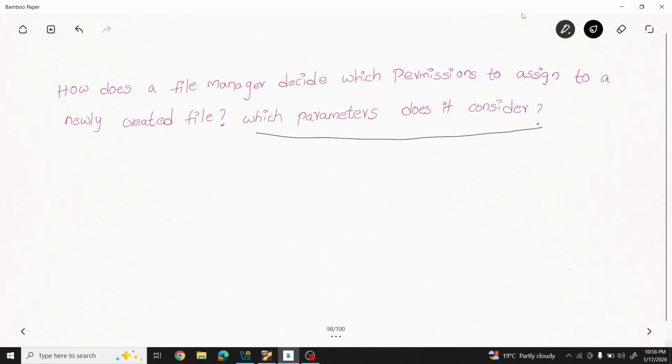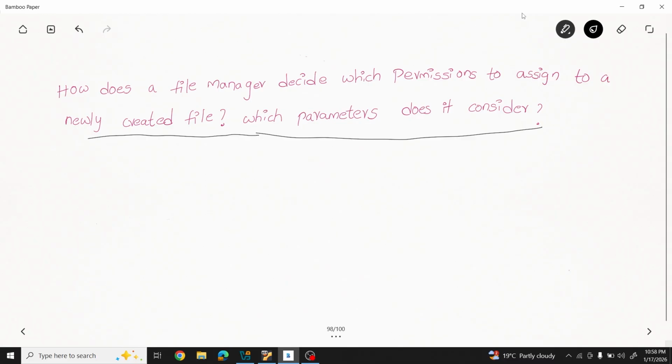We will see this. Okay, you got the question, right? When you create a new file in Linux, the default permissions are assigned by the file manager, right? Now the question is, how is it giving the default permissions, based on which parameter is it assigning them? We will see with an example, and you will get full clarity.